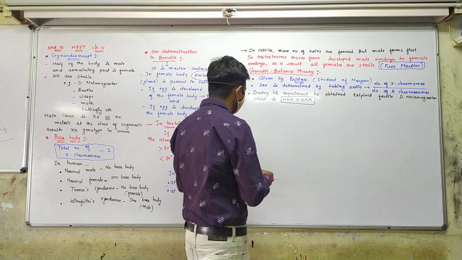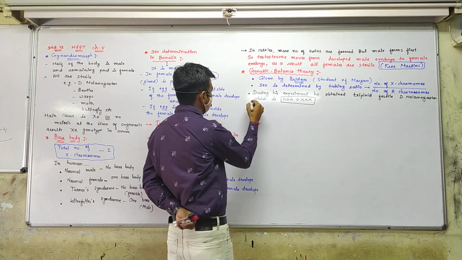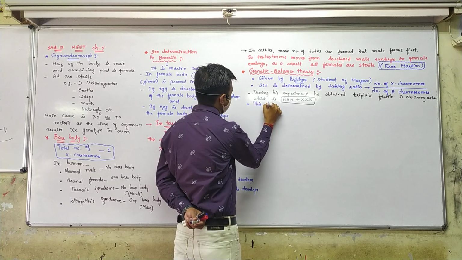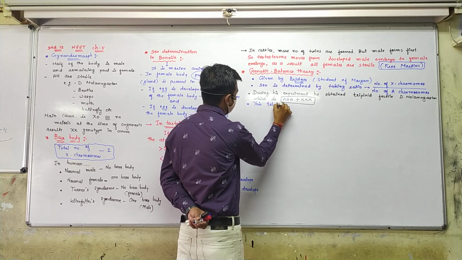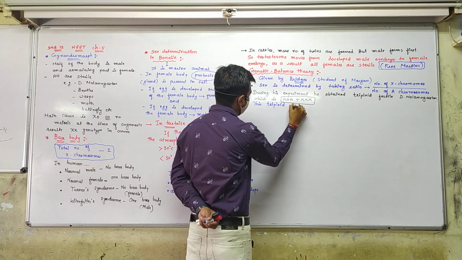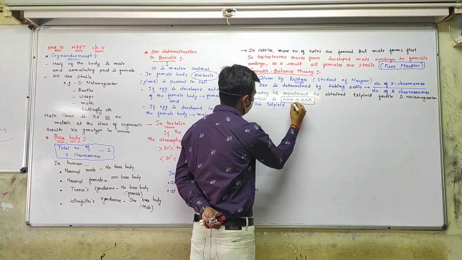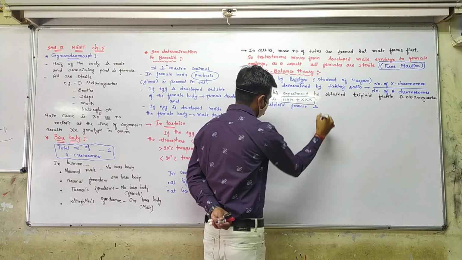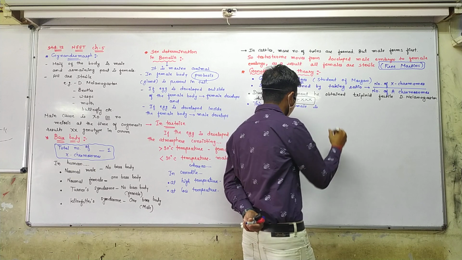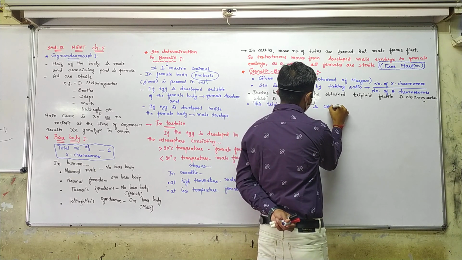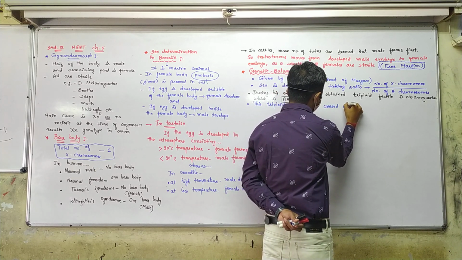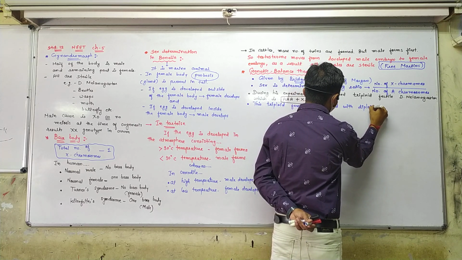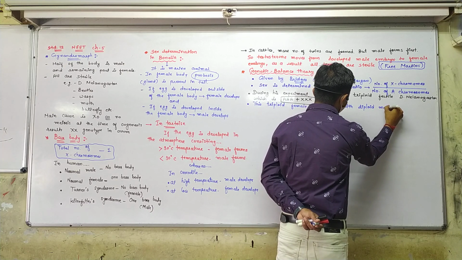So here I can write: this triploid female is crossed with a diploid male.